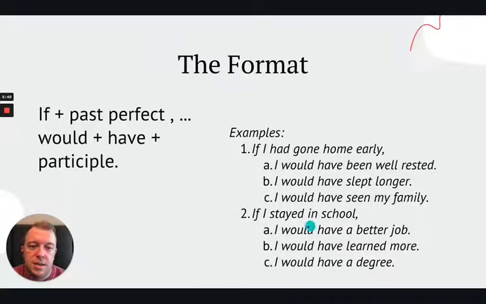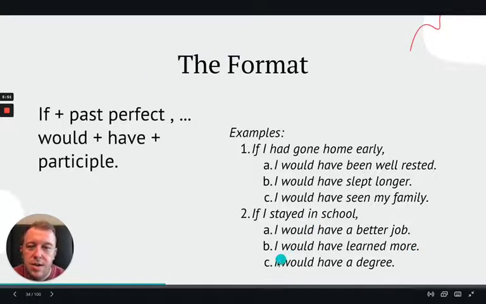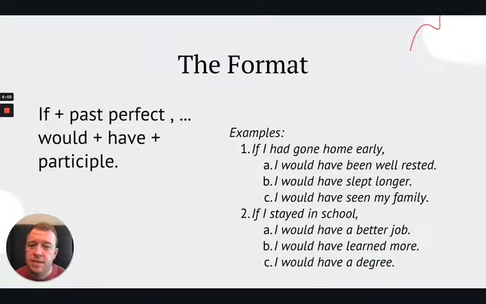All right, then if I stayed in school, I would have, all right, we have that again. See how this repeats over and over. I would have a degree, okay? So, again, a different example here for an imagined event and things that could happen afterwards.